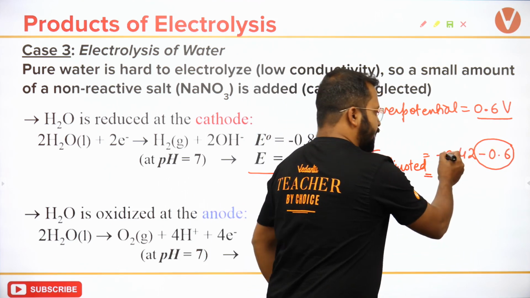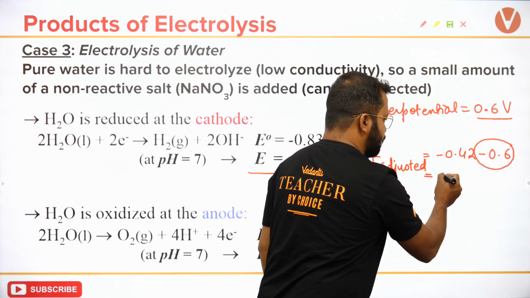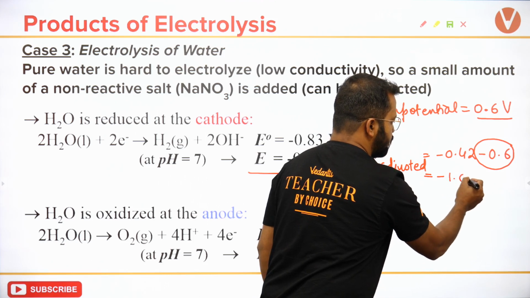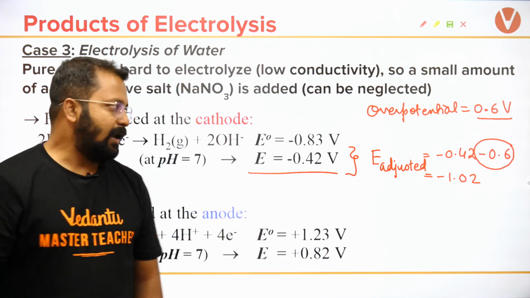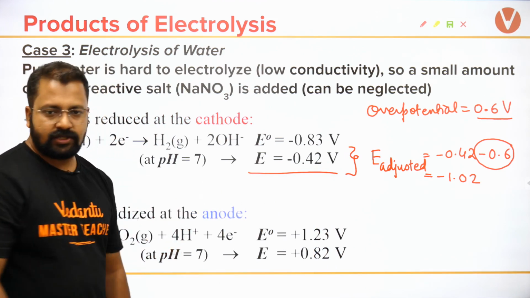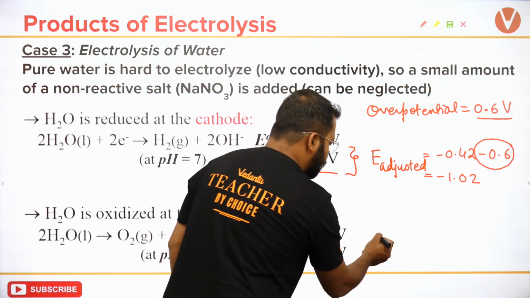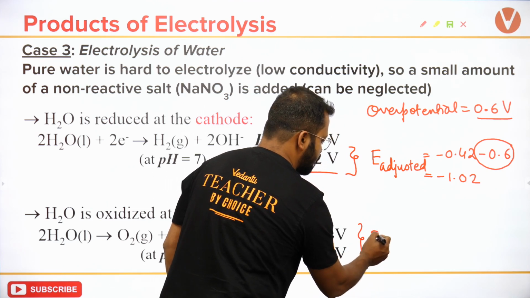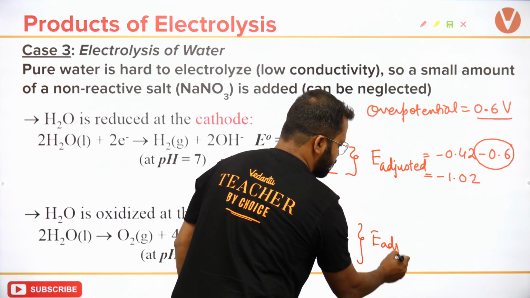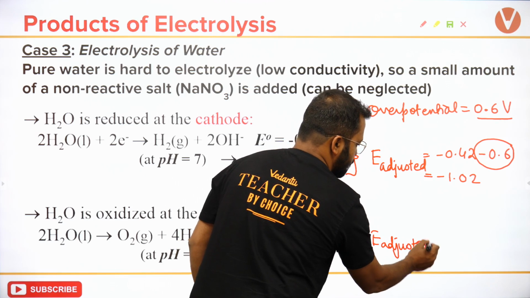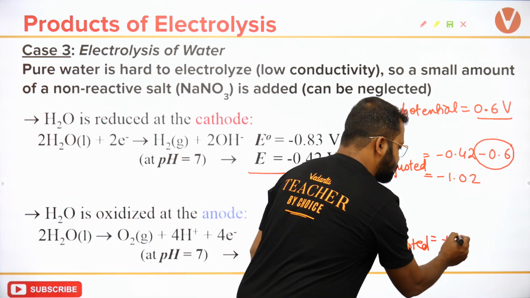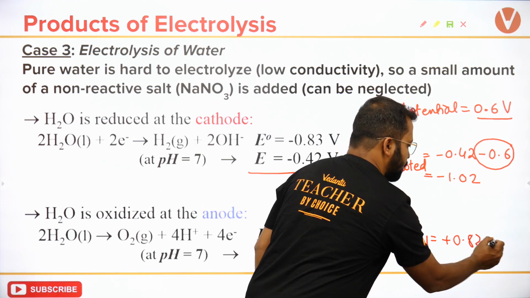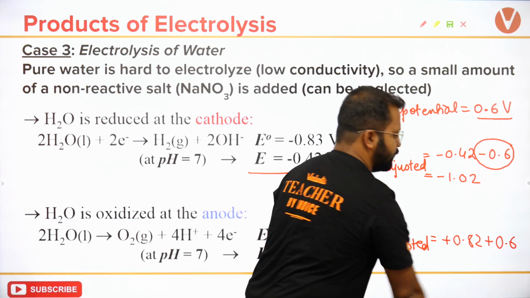So minus 0.4 to minus 0.6, this will become minus 1.02. Okay, I'll make it minus 1.02, and for this one E adjusted will be equal to plus 0.82 plus 0.6.